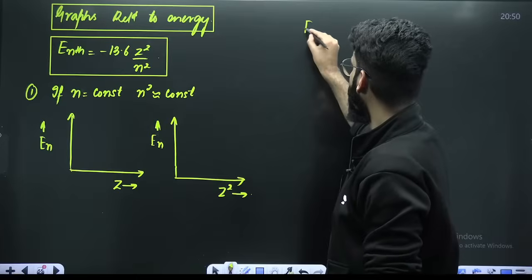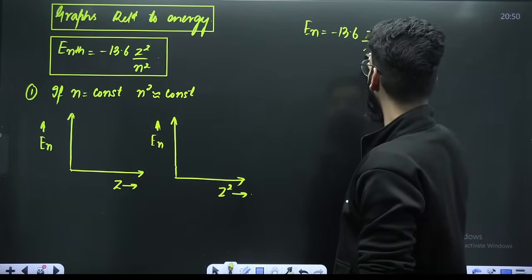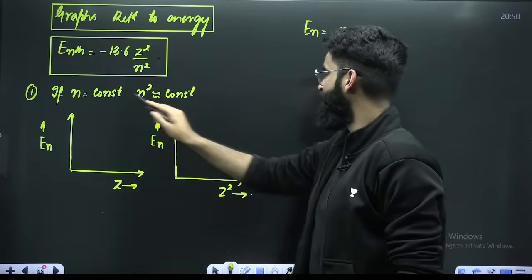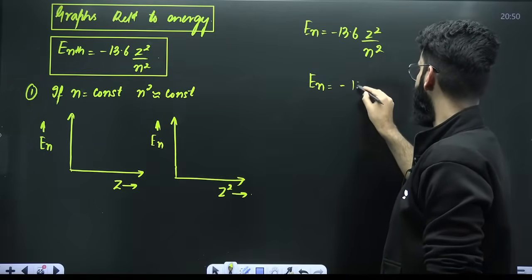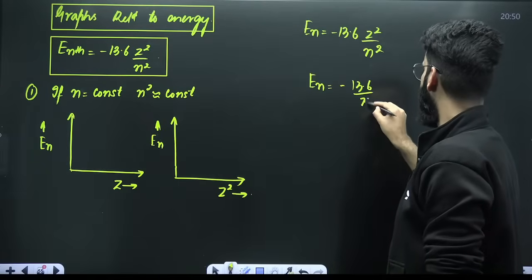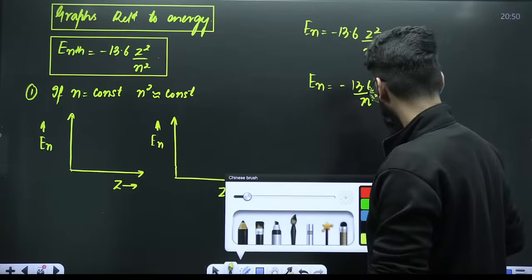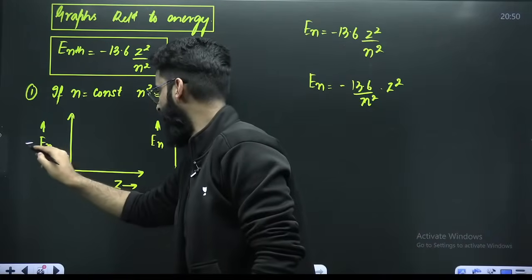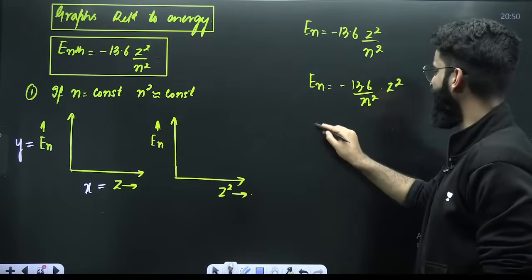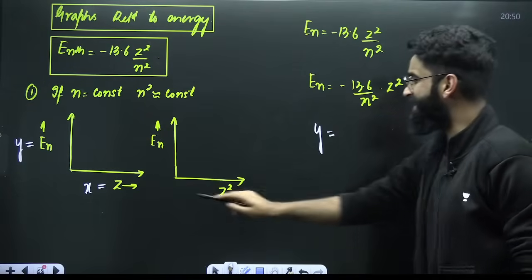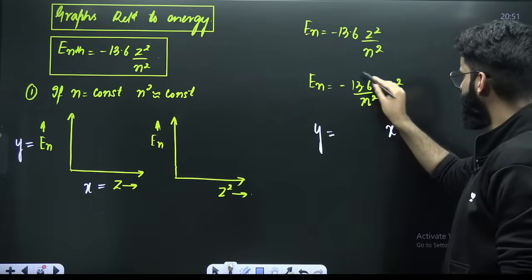You know, energy of the nth Bohr's orbit is equal to minus 13.6 Z square divided by n square. Here n is constant, so n square is also constant. So I can write it like this: En is equal to minus 13.6 divided by n square, and this is Z square. Now, in the first case, you are plotting En along the y-axis and Z square along the x-axis. So instead of En, you can write y. Instead of Z square, you can write x. And this constant becomes your m.